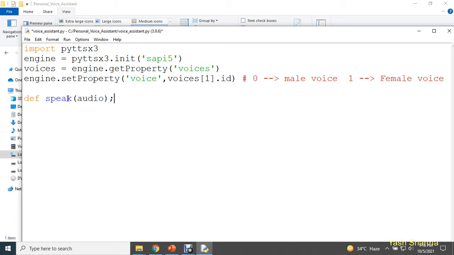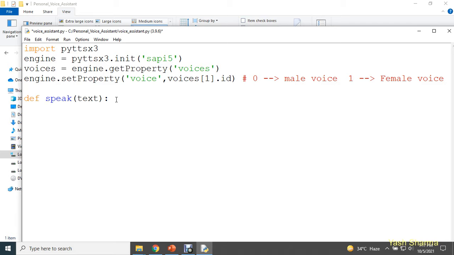I'm going to give the parameter the name audio, or you can call it text. That means you pass a simple text to this function, and this function will convert this text into audio. So instead of audio, I'll write text. This function will receive some text and convert it into audio.